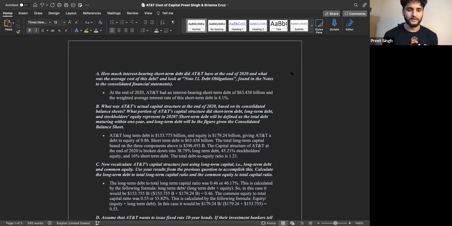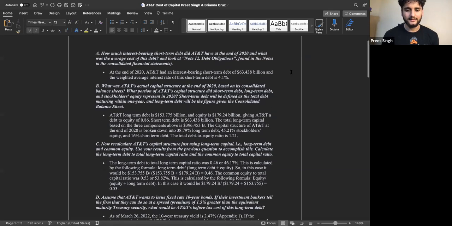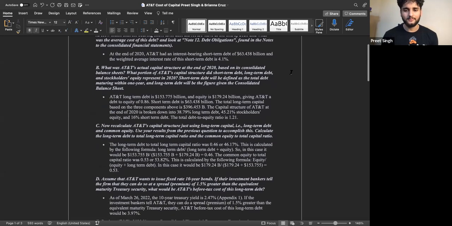So for question number one, how much interest-bearing short-term debt did AT&T have at the end of 2020, and what was the average cost of this debt? At the end of 2020, AT&T had an interest-bearing short-term debt of $63.438 billion, and the weighted average interest rate of this short-term debt was 4.1%.